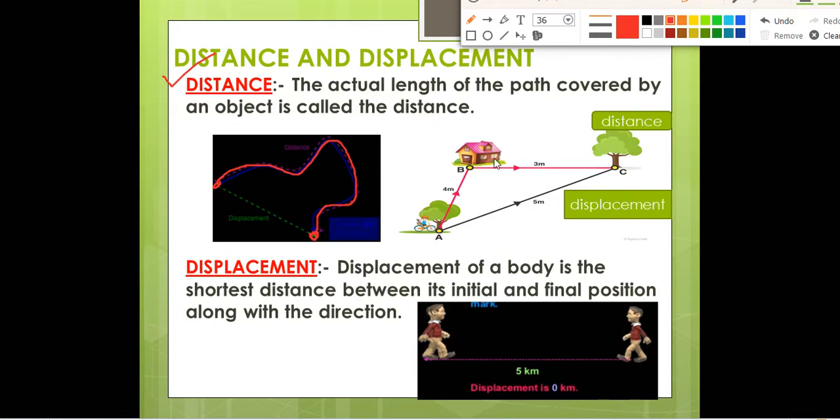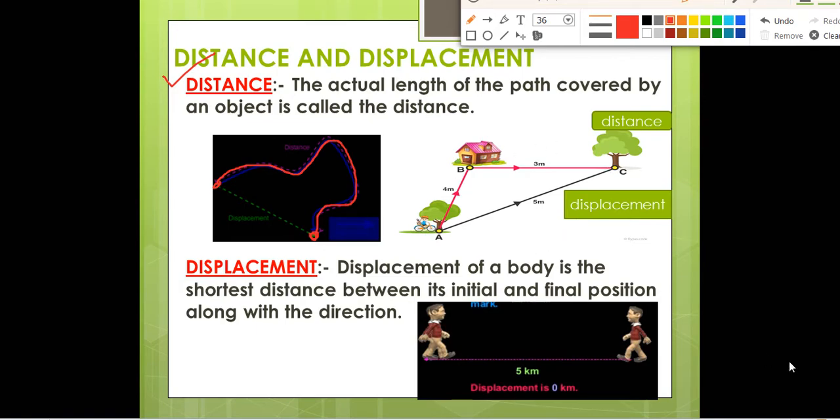Suppose we take this example. This is point A, B and C. A person wants to go from point A to C. First he will go from point A to point B, and after that from point B to point C. What will be the distance? 4 plus 3, 7 meters will be the distance. But if he wants to take a shortcut, he will directly take this route. So this will be the displacement. Displacement is the shortest distance covered by an object, but distance is the total length of the path covered by an object.